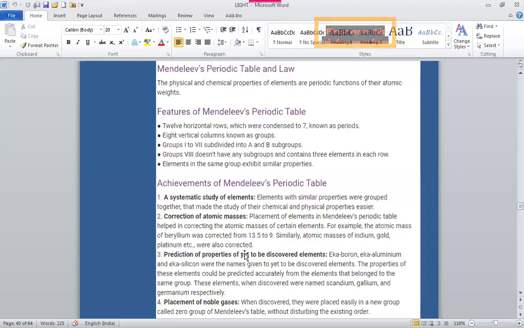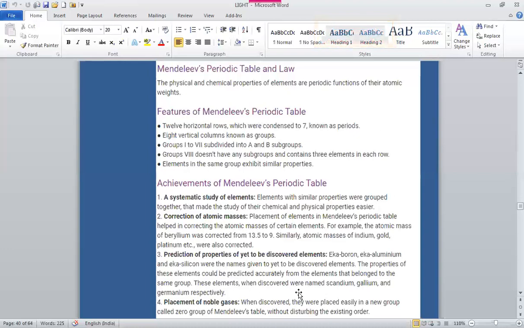Then, the third achievement: prediction of properties of yet to be discovered elements. Eka-boron, Eka-aluminium, and Eka-silicon were the names given to the yet to be discovered elements. The properties of these elements could be predicted accurately from the elements that belong to the same group. When discovered, these elements were named scandium, gallium, and germanium, respectively.